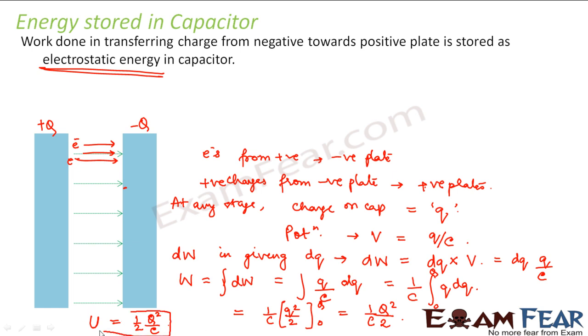So this is the expression for electrostatic energy in a capacitor. Since we know that Q is equal to C into V, you can also replace Q with CV. So you will get it as half into CV square. They are all different forms of expressing the same thing. So did you understand the concept of energy which is stored in a capacitor?